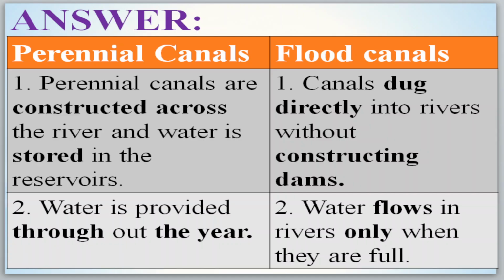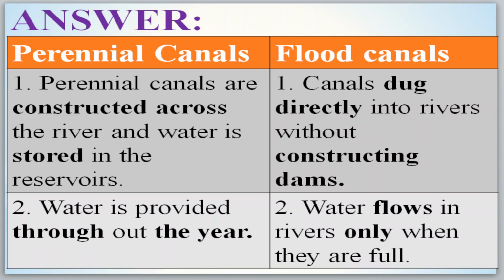First one, perennial canals are constructed across the river and water is stored in reservoirs. A dam will be constructed there. But flood canals are dug directly into the rivers without constructing dams. In perennial canals, water is provided throughout the year.